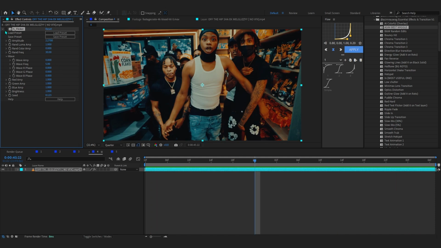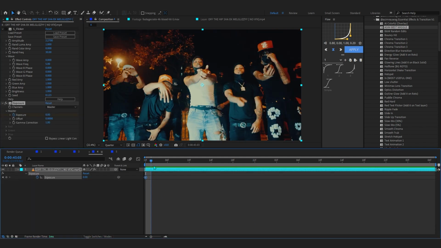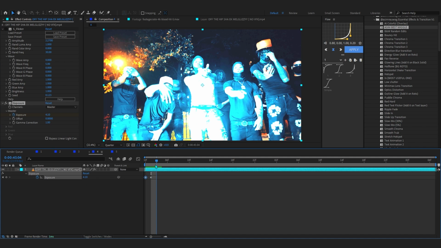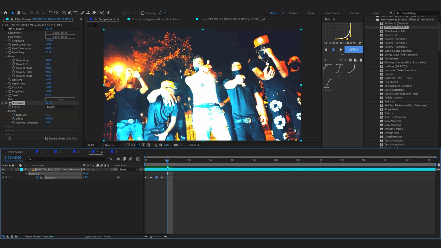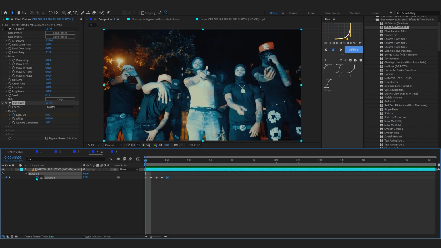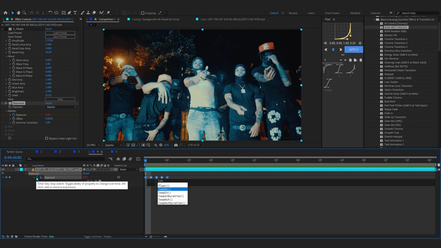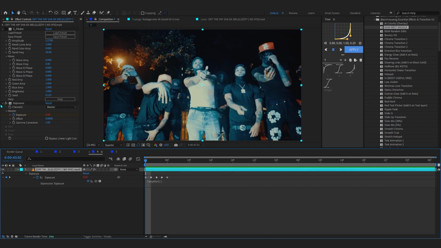Another method of creating crazy flicker without any plugin is adding an exposure effect and just keyframing the exposure, to be honest. So something like this, and you can lower it down to 0, copy these, paste it right here, and back to 0. You can see we have that flicker right there. You can hit the stopwatch holding alt again, and add a loop out expression in here. So you can see loopOut, bracket in, bracket close, loopOut right there, and you can see we have this intense flicker going on.